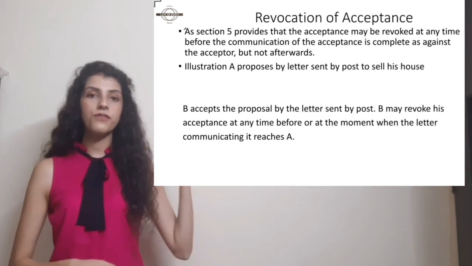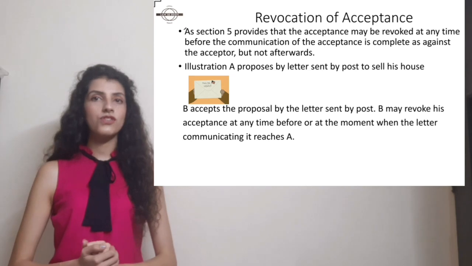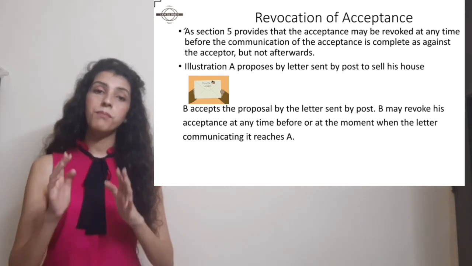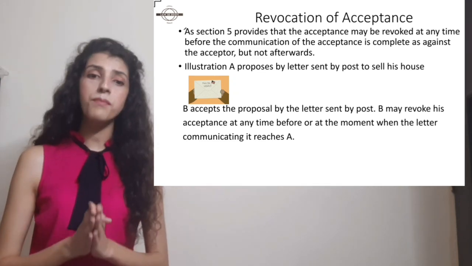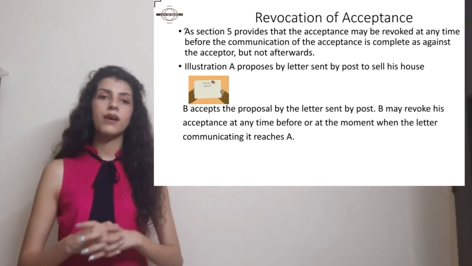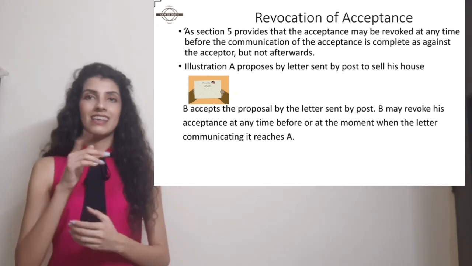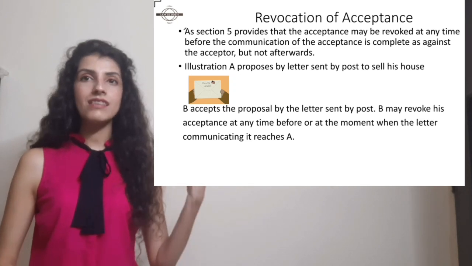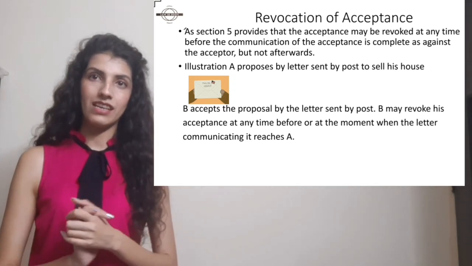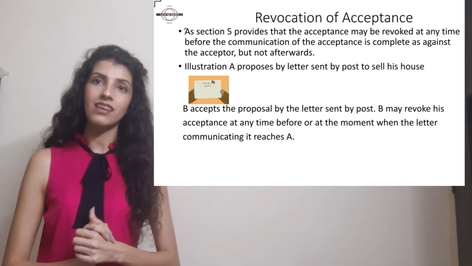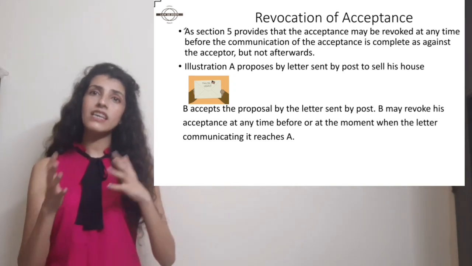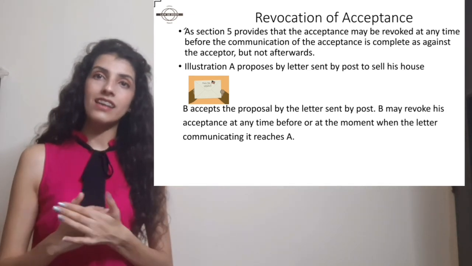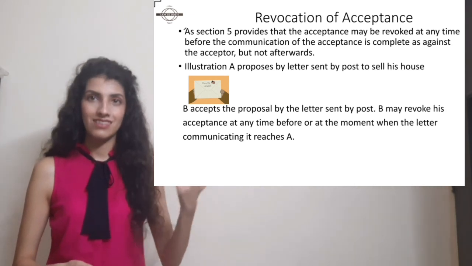इलस्ट्रेशन लेते हैं. For example, if A proposes by letter sent by post to sell his house, right, B accepts the proposal by letter by post. Now B may revoke his acceptance any time before or at the moment when the letter communicating it reaches A. यानी कि if A proposed that he wants to sell his house to B, right, and B stated that he wants to accept it, right, B has sent his letter of acceptance to A. Now when can B actually revoke his acceptance? B can revoke his acceptance before his letter reaches A, right?